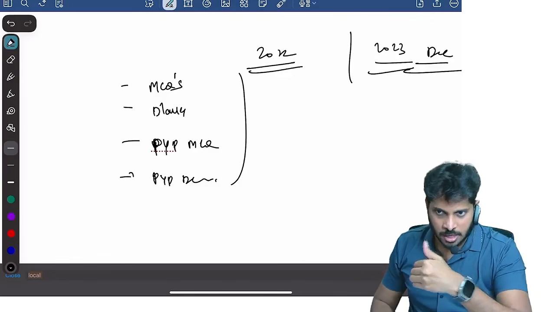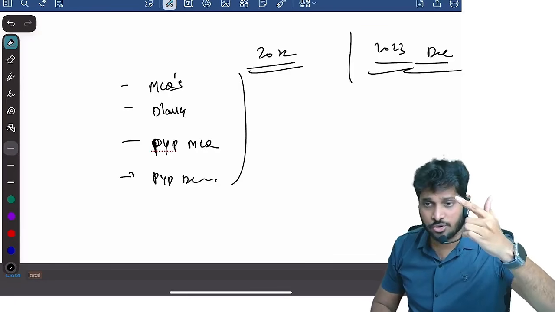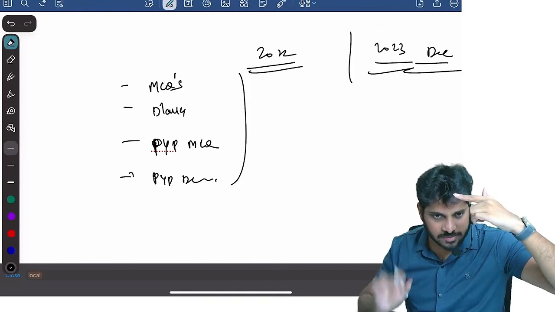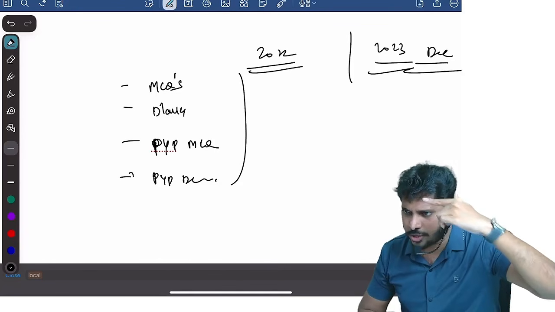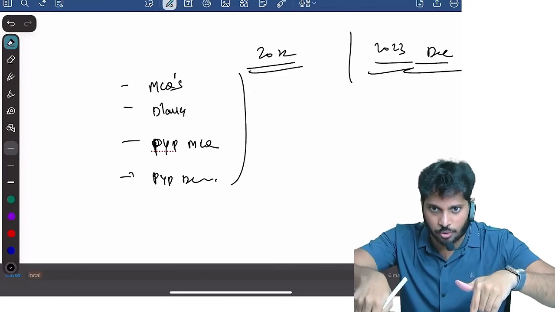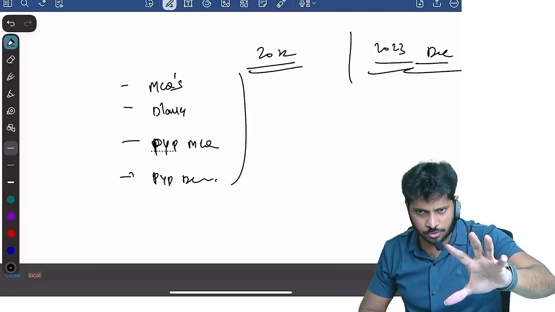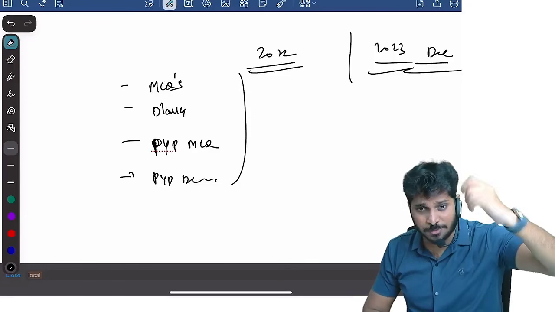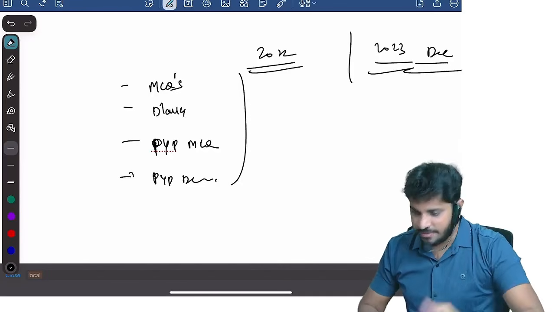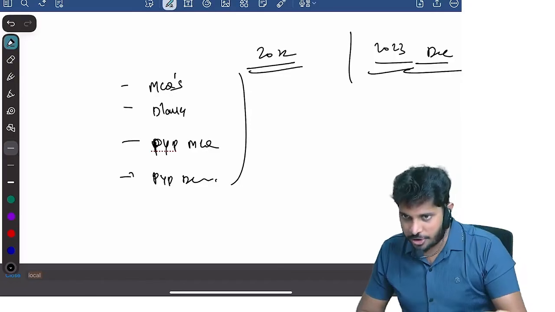in CA Inter. In the audit report, CARO is already discussed. Then go to society's audit, corporate society's audit. Some timestamp you will definitely find in CA Inter. Society's audit, you will get a better idea. Here it is only simple. Main point, main theme I already told. Main theme of society I told. Local self-governance main theme I told. How to do audit of hospital and hospitality business, you can easily understand when you read on your own. Even if I tell, it will be very simple only. In a marathon, it is better you read on your own directly.